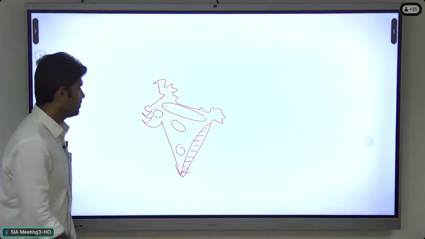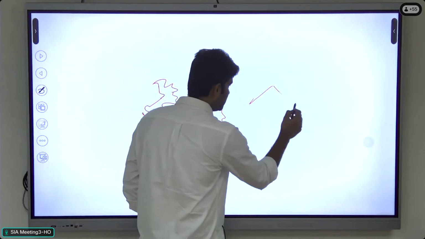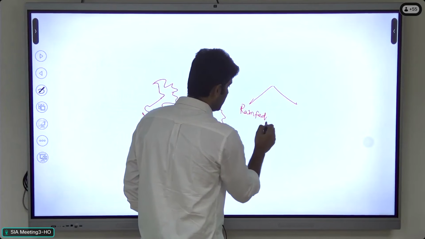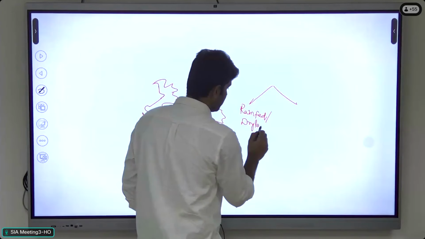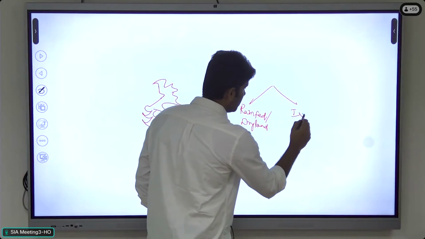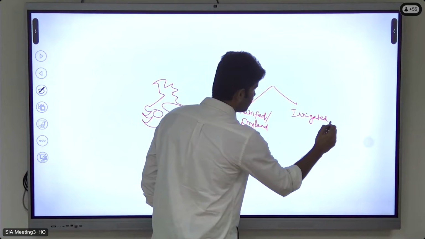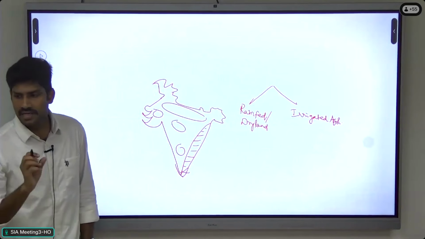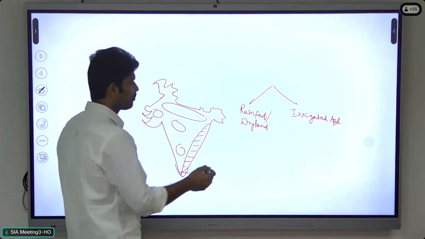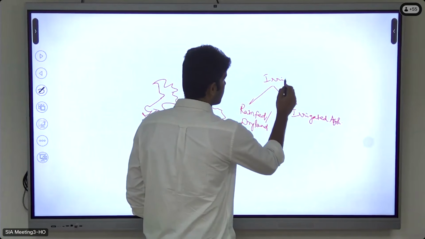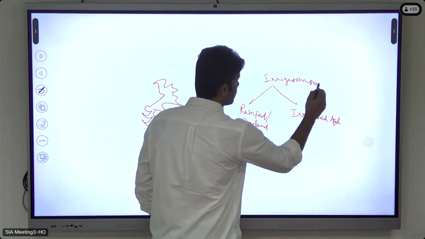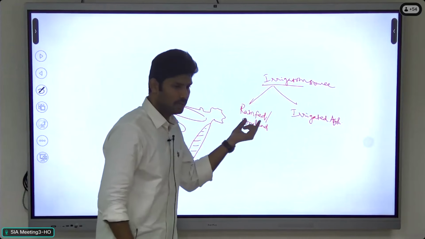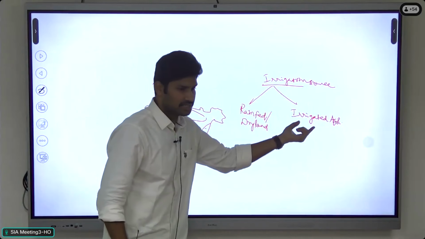So we divide agriculture into two major areas: rain-fed agriculture or dryland agriculture, and irrigated agriculture, based on the availability of irrigation source. So based on the irrigation source, they divide agriculture into rain-fed agriculture and irrigated agriculture.